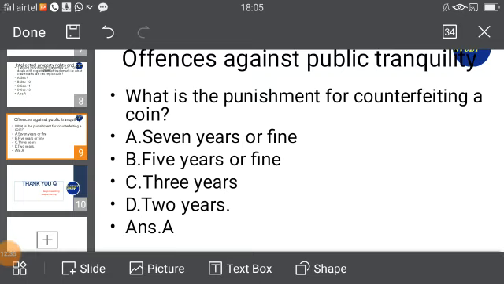Punishment for counterfeiting, or punishment for theft, extortion, this kind of questions had been repeatedly asked in the previous question papers. Every year we could see one, not exactly punishment, but still like punishment for rape and all that. But if you see 2013 and post Nirbhaya's incident, for almost like 3-4 years continuously, questions about rape and amendments to the Indian Penal Code and CrPC had been asked. So it means that we need to update ourselves with the recent changes. That is also one of the important factors.